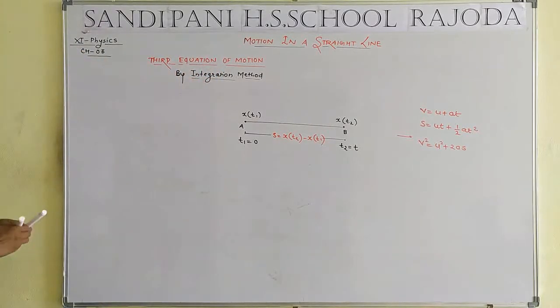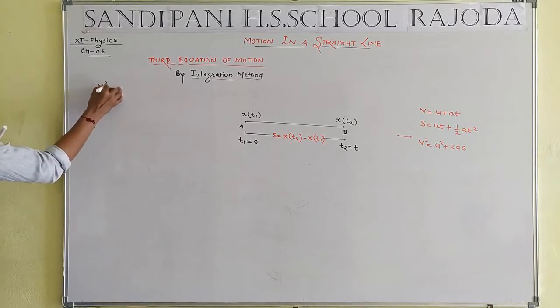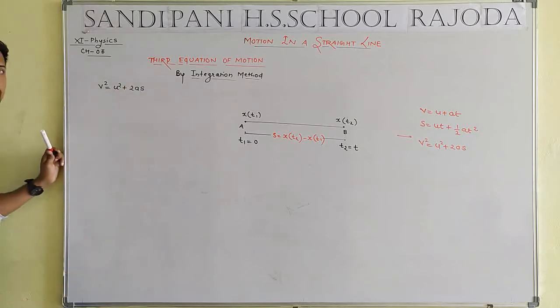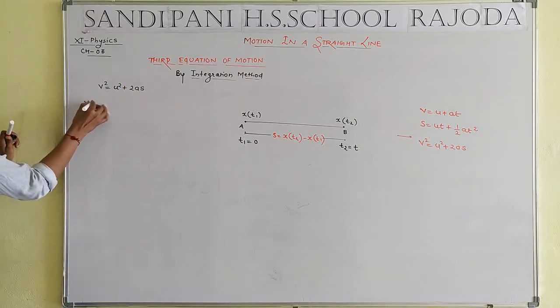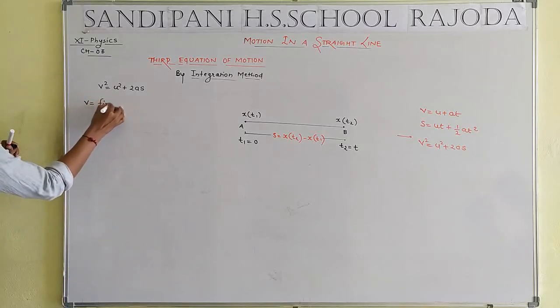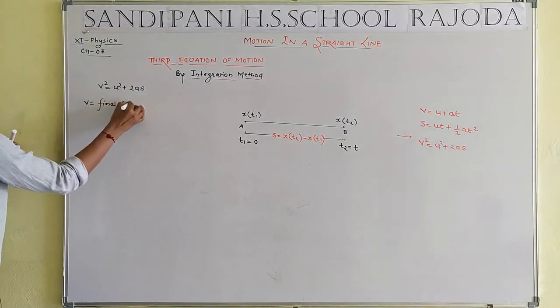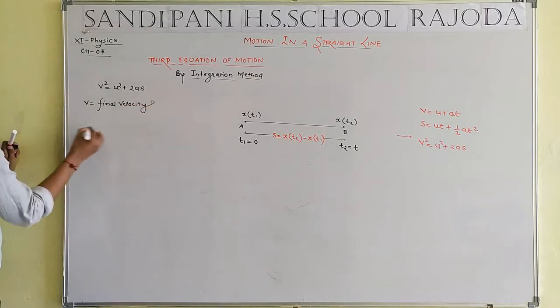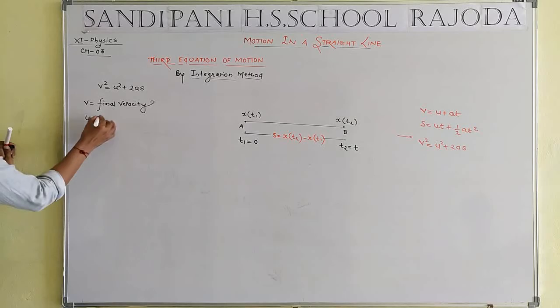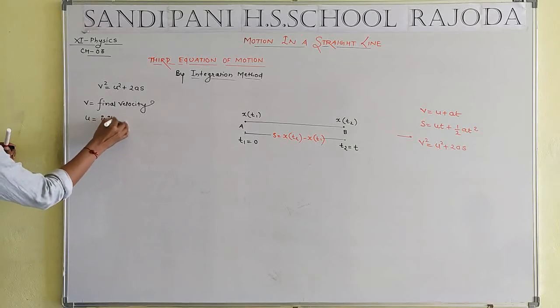We have to derive v square equal to u square plus 2as, where v is a symbol to represent the velocity. Which type of velocity, student? Final velocity. U. What is the mean of the u? U is another type of the velocity, that means initial velocity.